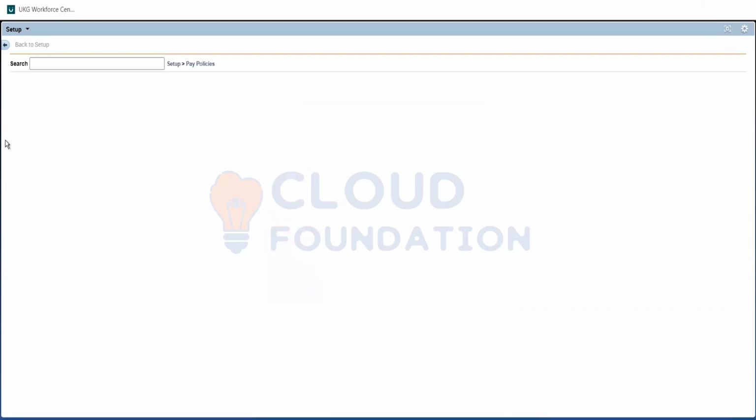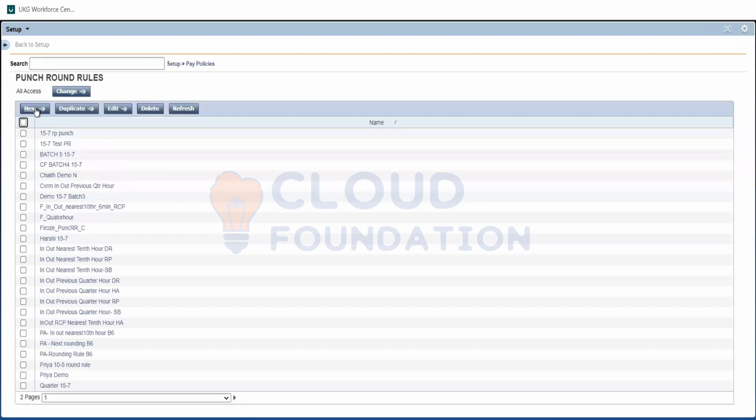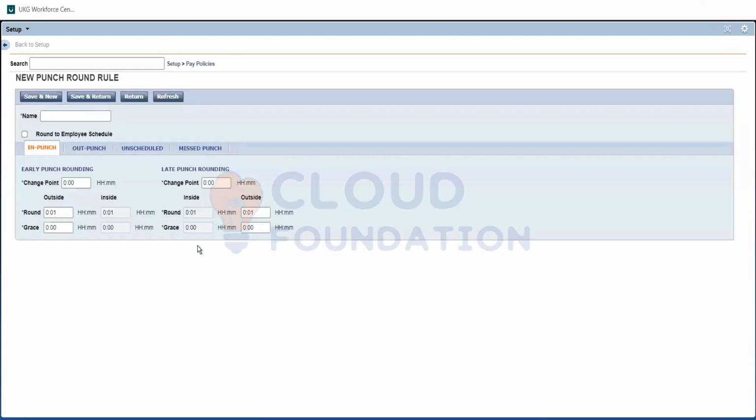We need to go through a few items. What is grace? What is time limit? So for that, first go through the document. That will give you a realistic understanding of how punch rounding works. So we will come to know what is round and grace. Then I will teach you what is early punch rounding, late punch rounding.